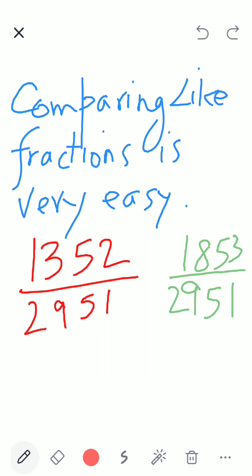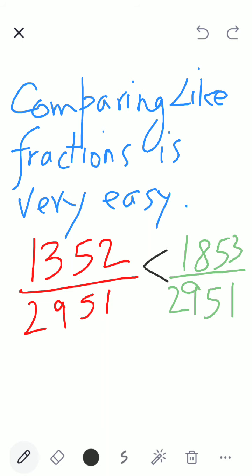Yes, the green colored one is the greater fraction. If the denominator is the same, you just have to check the numerator. These are like fractions.